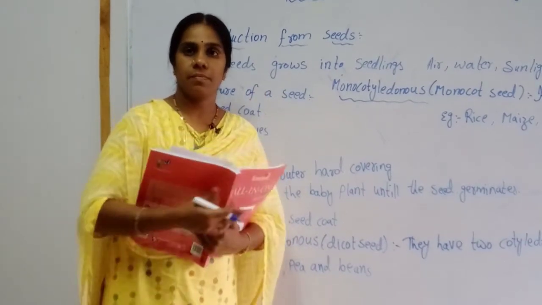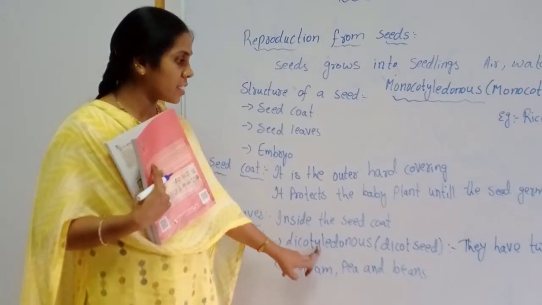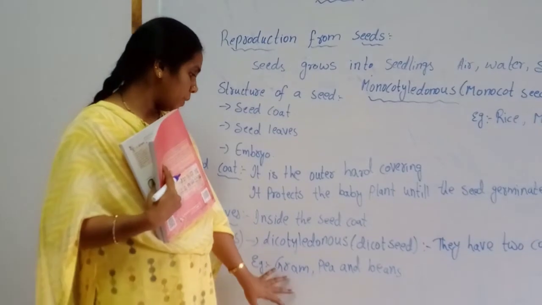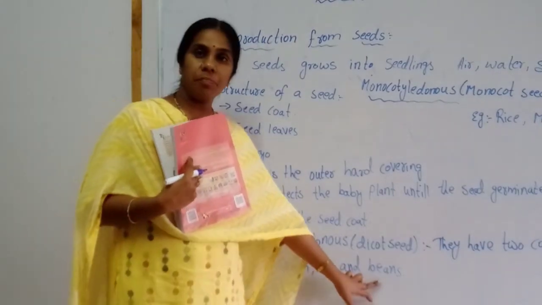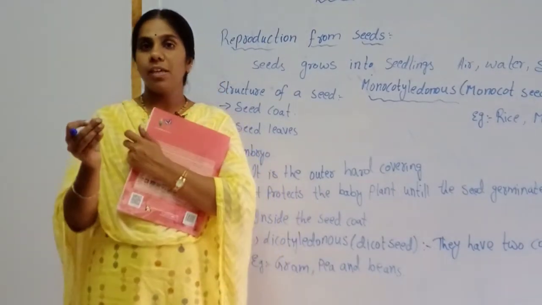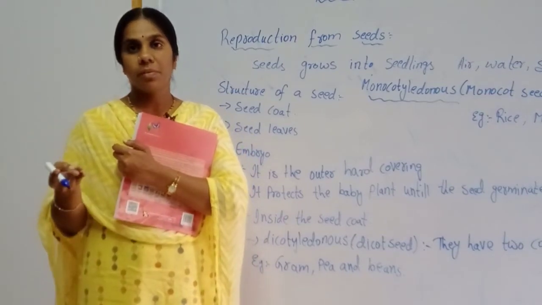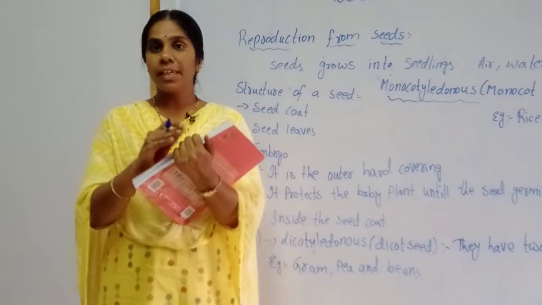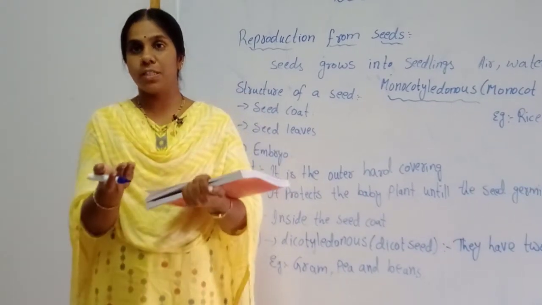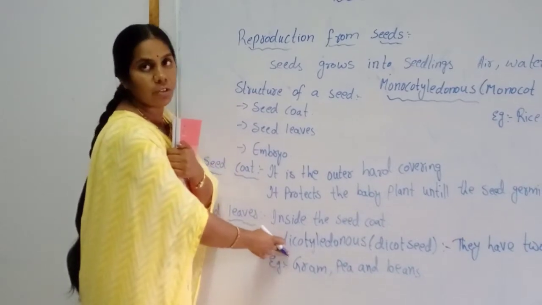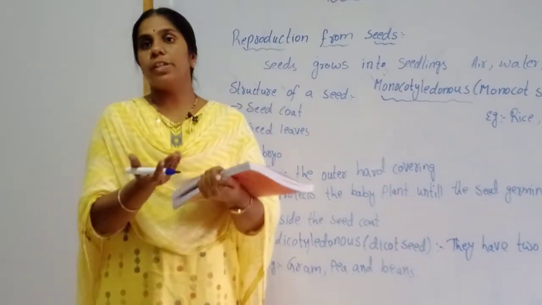Examples of dicot: gram, pea and beans. If we take a pea or grams like black gram, green gram, red gram, we can cut them into two halves. That is why we call it dicotyledons. They have two cotyledons.